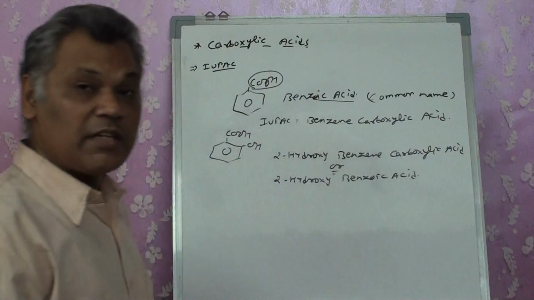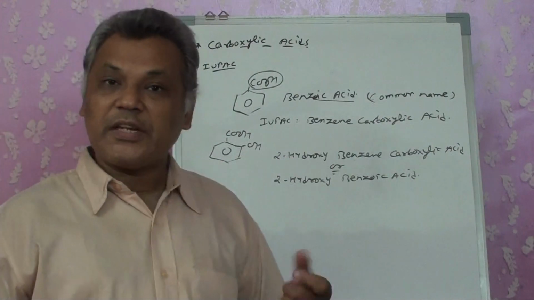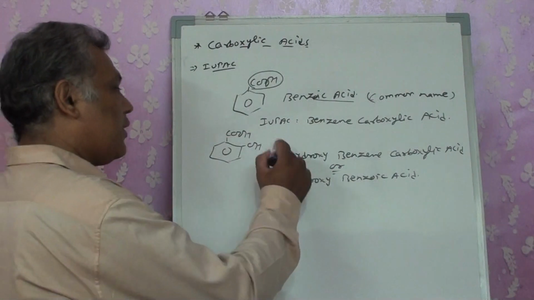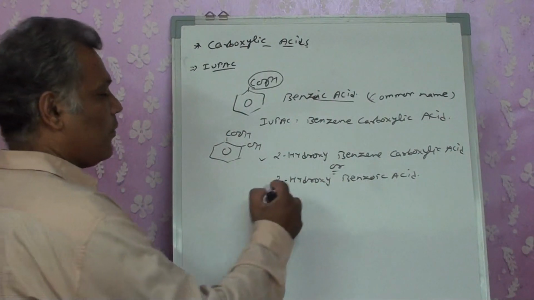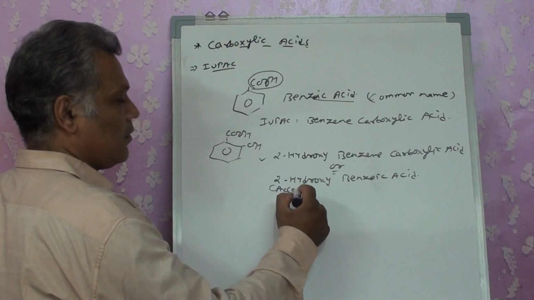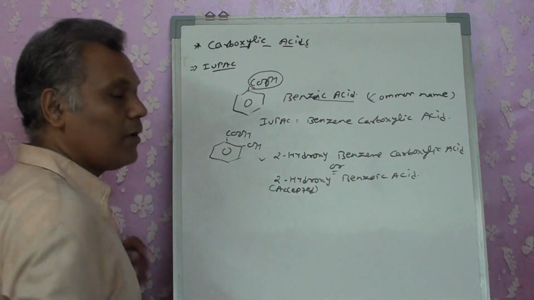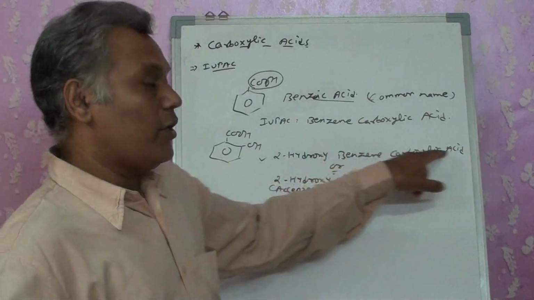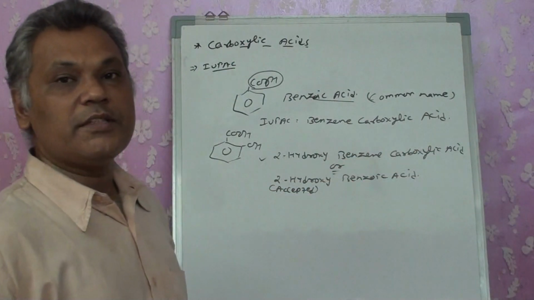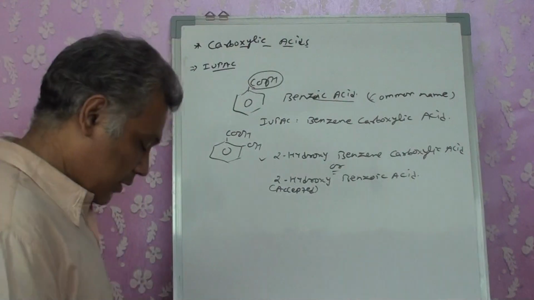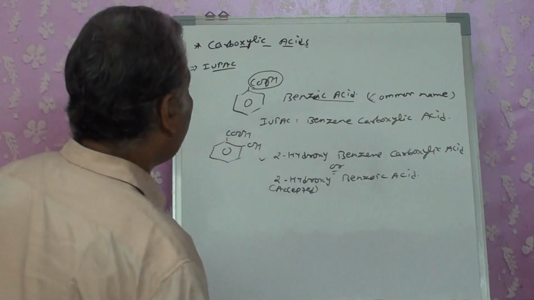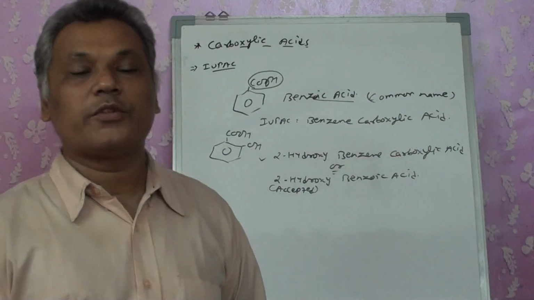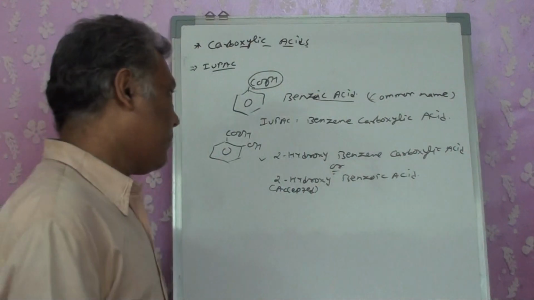But if the question asks which is the appropriate or exact IUPAC name out of these two, then 2-hydroxybenzene carboxylic acid is the exact IUPAC name. Benzoic acid is an accepted name, but actually it is indicated as benzene carboxylic acid. So this is what you have to be careful about while writing the IUPAC names of carboxylic acids. Okay.